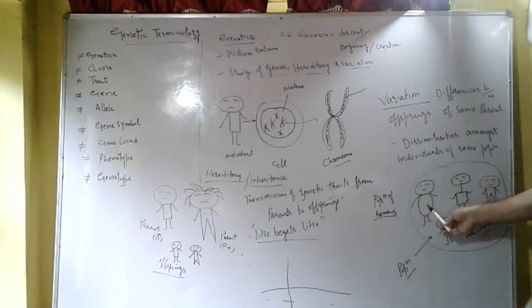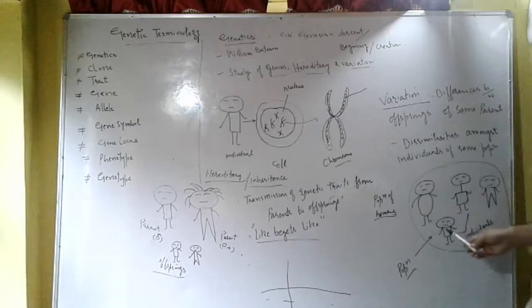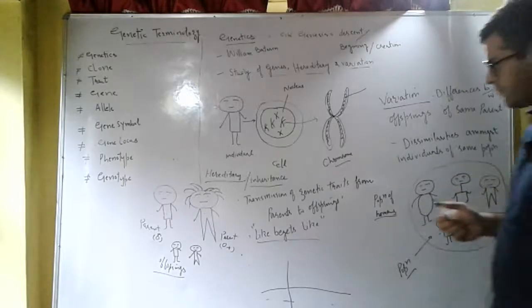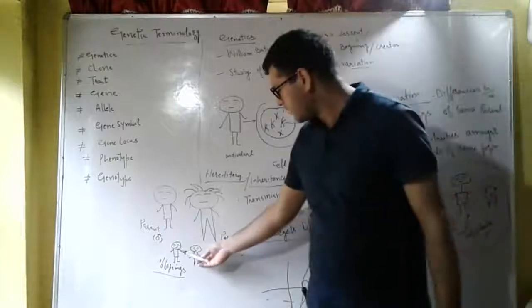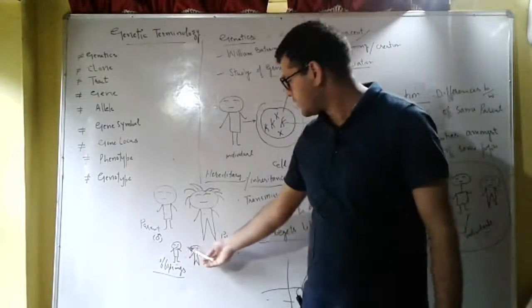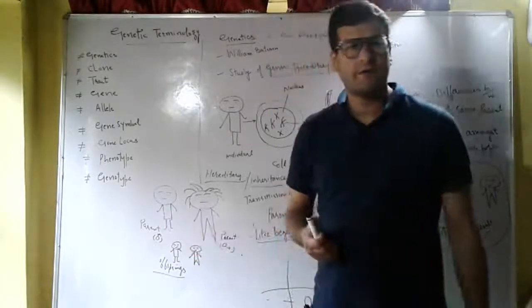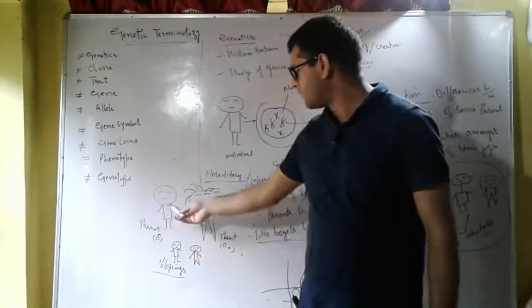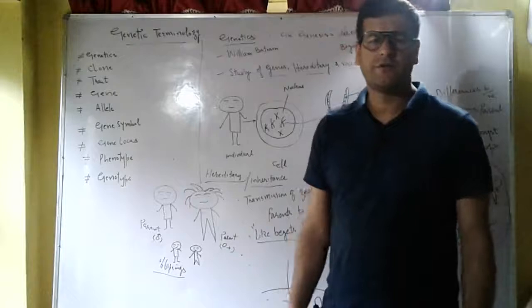So this has this type of body structure, this has this type of structure, this has this type of observable structure. So these are different, dissimilar from each other, so we say that this is a variation. Or also, the offsprings which are produced here are not exactly similar to their parents. These offsprings are different from their parents, so we call it variation.